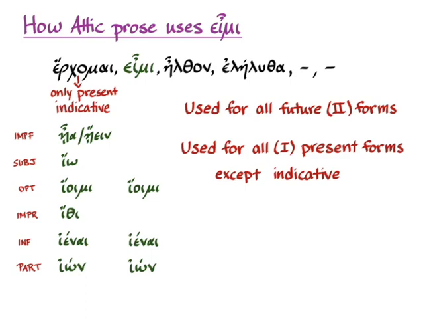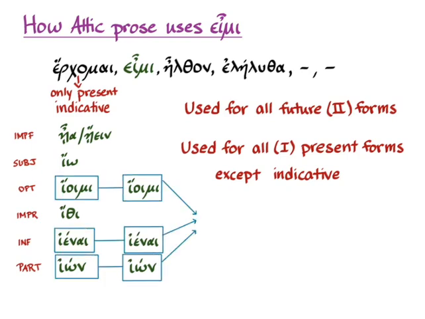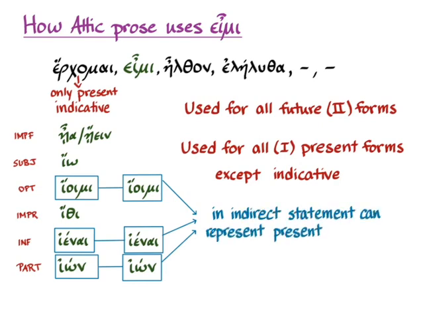So that means sometimes you need to check out context to decide whether you are using eimi in a way that means the present or in a way that means the future. For instance, the forms that you could use in indirect statement can represent either an original present or an original future, and you're just going to have to see by context which it is.